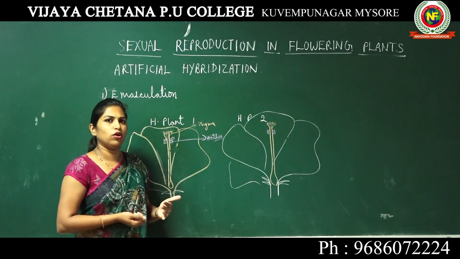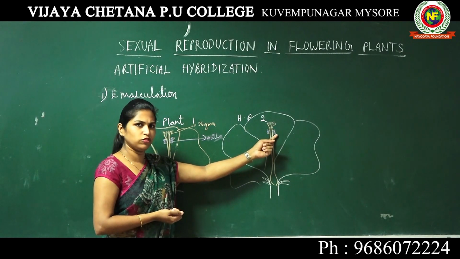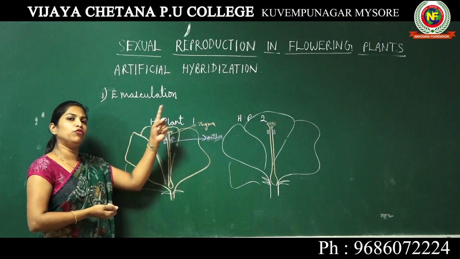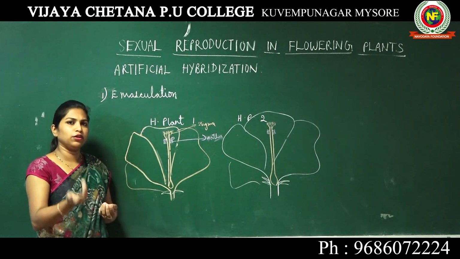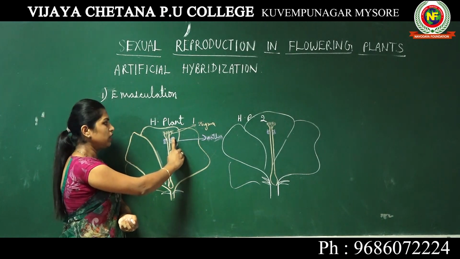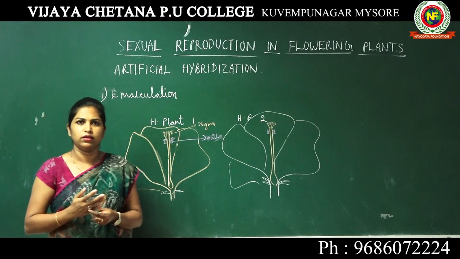Your purpose is to collect the pollen grains from this plant and dust them on this flower. But before you do it, what if the pollen grains present inside this anther get deposited on the stigma and pollination has already happened?